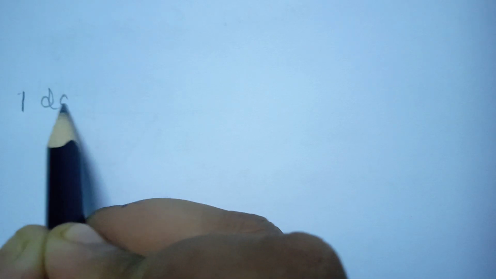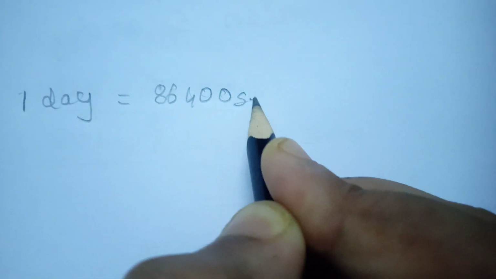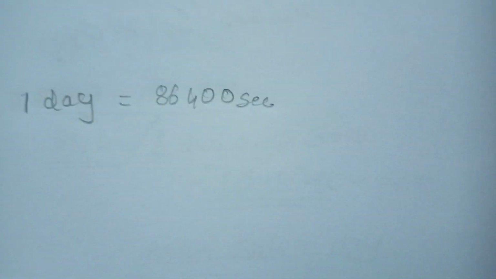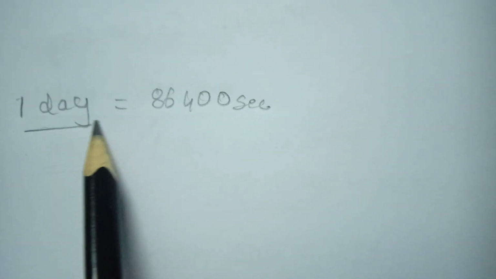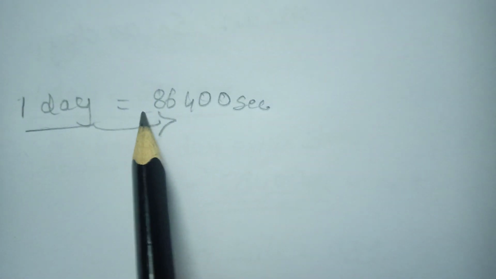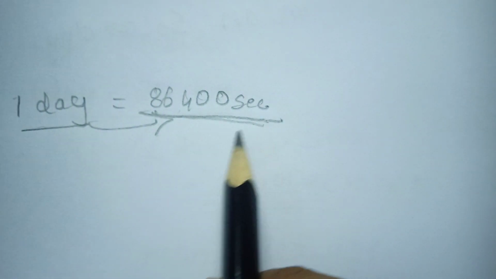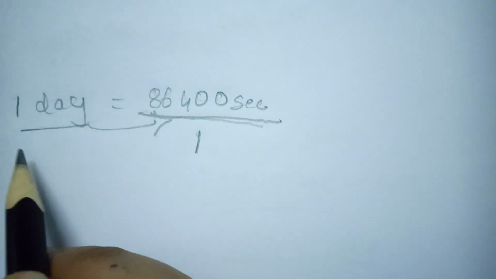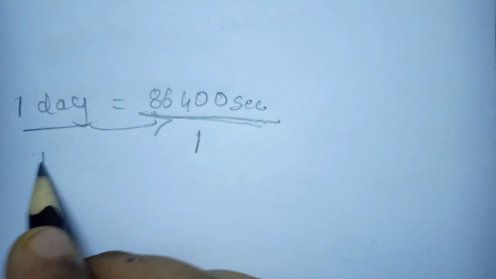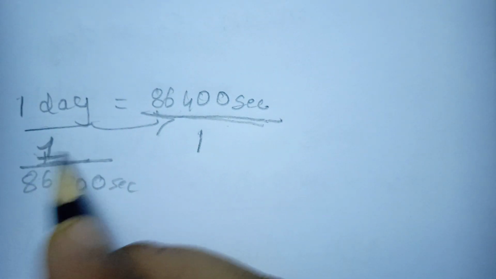See, I have said before that 1 day, or mean solar day, is equal to 86,400 seconds. Okay. Then normally whenever we convert a unit, if anything comes towards the opposite side of the is equal to, that means if a number is in the numerator, then it will come to the denominator. If a number does not have any number in its denominator, then we have to assume it as 1. If it comes to the opposite side of this is equal to, then it will become 1 by 86,400 seconds. If you can't understand this one, now I'll explain it in detail.